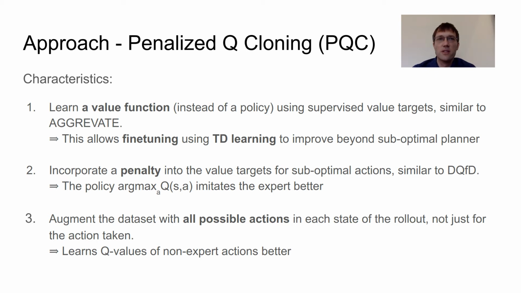Second, PQC incorporates a penalty for suboptimal actions, similar to DQfD. This has the advantage that the resulting policy imitates the expert better. And finally, we augment the dataset with Q values for all possible actions in each state, not just for the action taken. This has the benefit that Q values of non-expert actions are learned better.